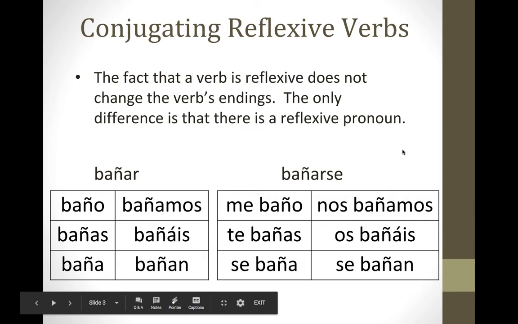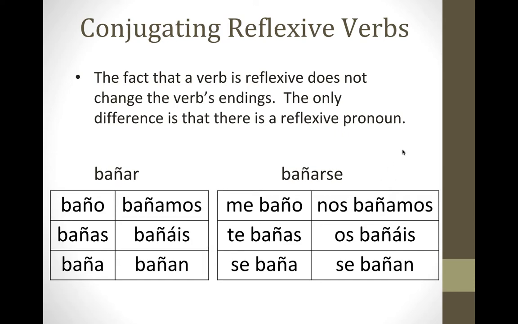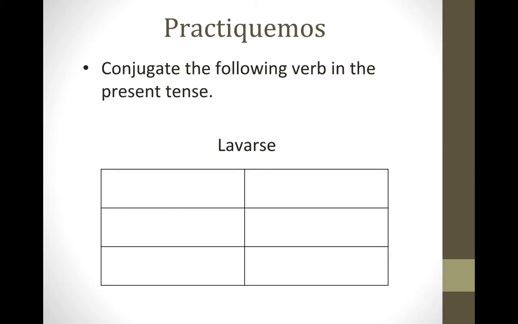Okay, let's see if you can conjugate a reflexive verb in the present tense on your own. On your note guide, you have this box for lavarse. Please pause me and conjugate lavarse in the present tense. Don't forget, you first need to take this se off and move it to the front. Make it match the subject. Okay, please pause me.